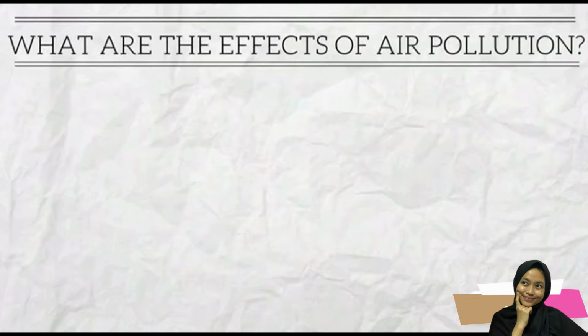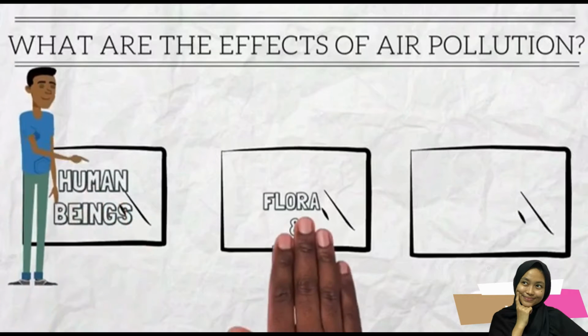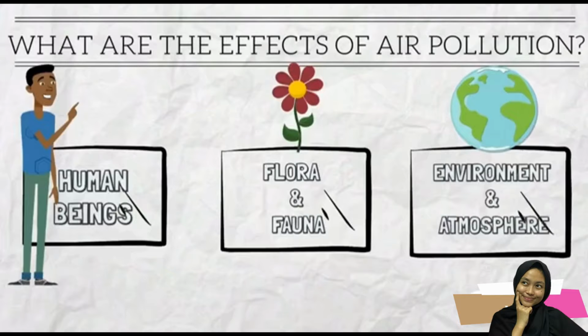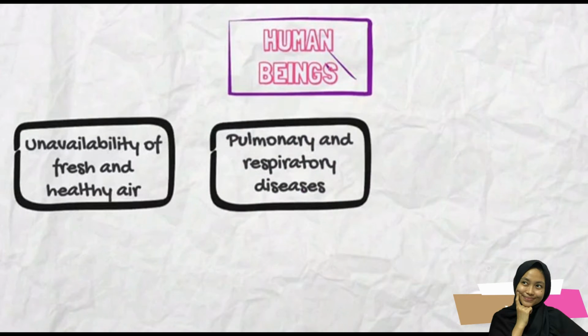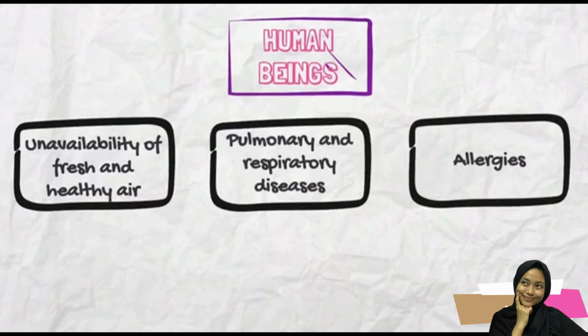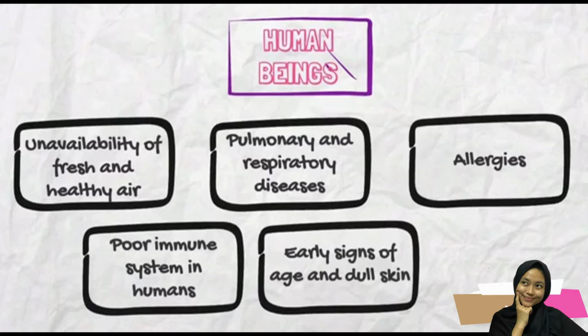What are the effects of air pollution? It can be divided into three categories, which are human beings, flora and fauna, and environment and atmosphere. Effects on human beings: unavailability of fresh and healthy air, pulmonary and respiratory diseases, allergies, poor immune system in humans, and early signs of age and dull skin.